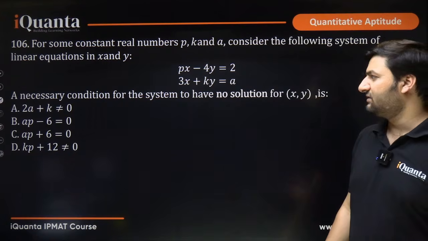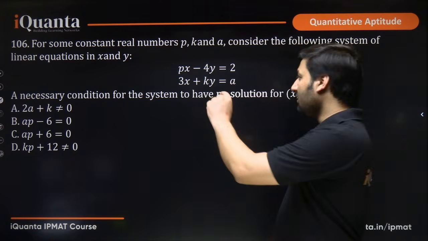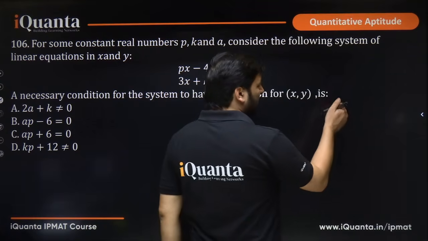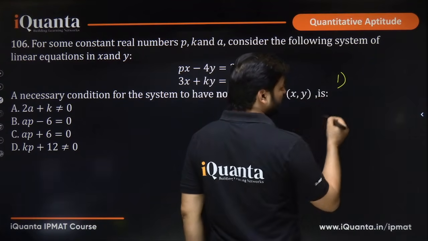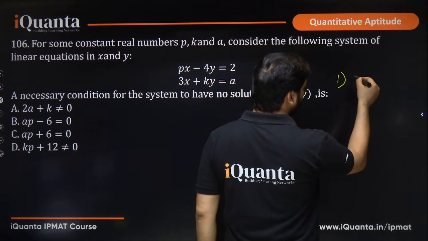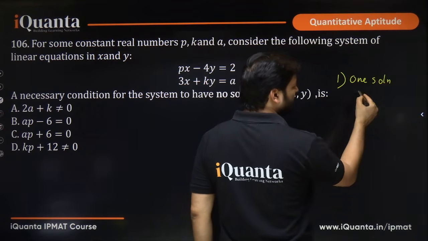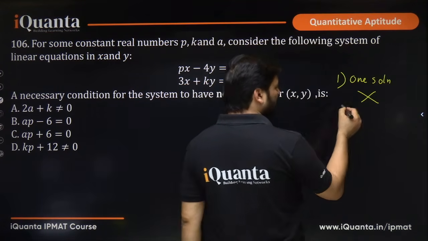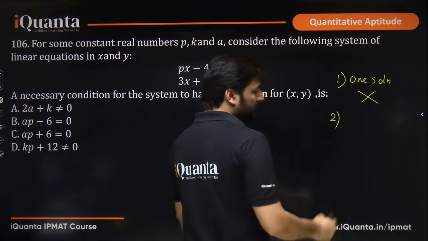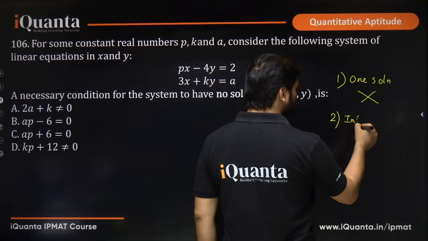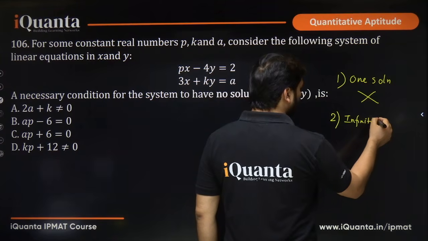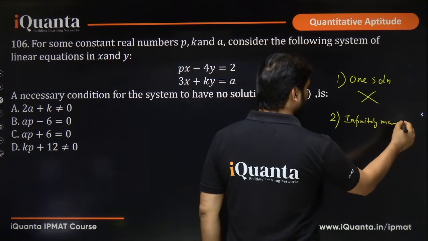This is something that we studied in class 10, 11, okay. If there are two linear equations, there are three cases. They can either have one solution. One solution means they intersect only once at one point. Second case is called infinitely many solutions.